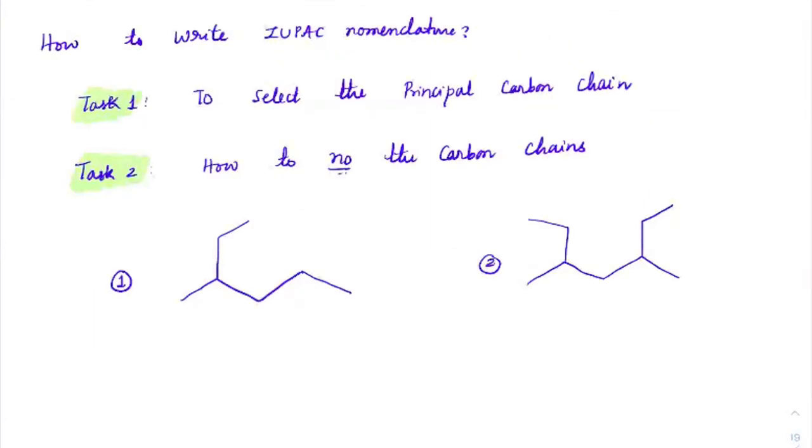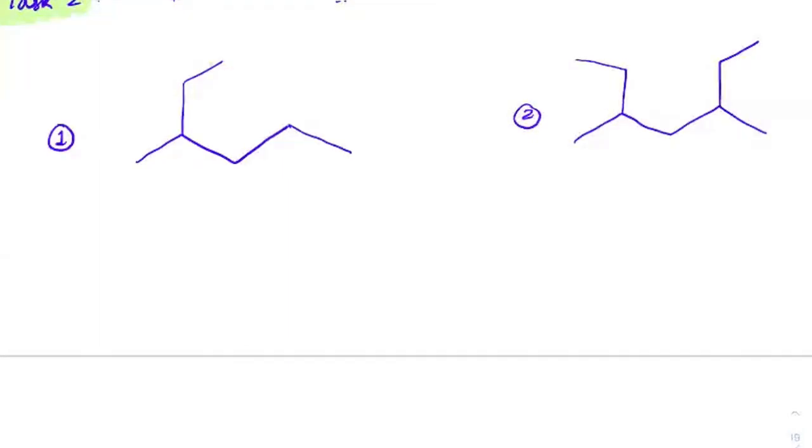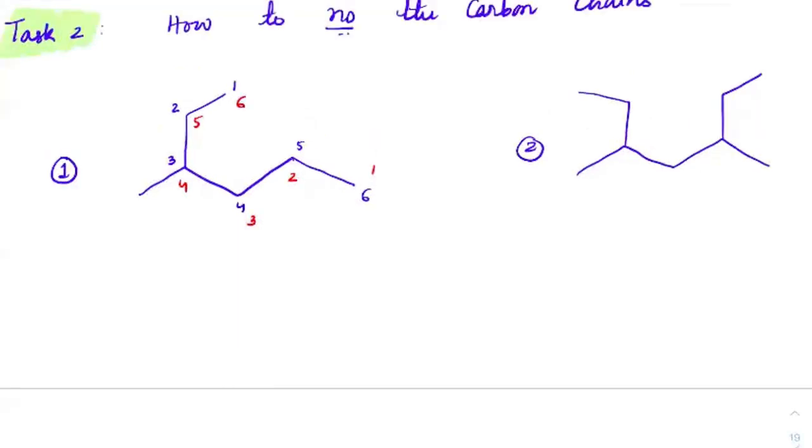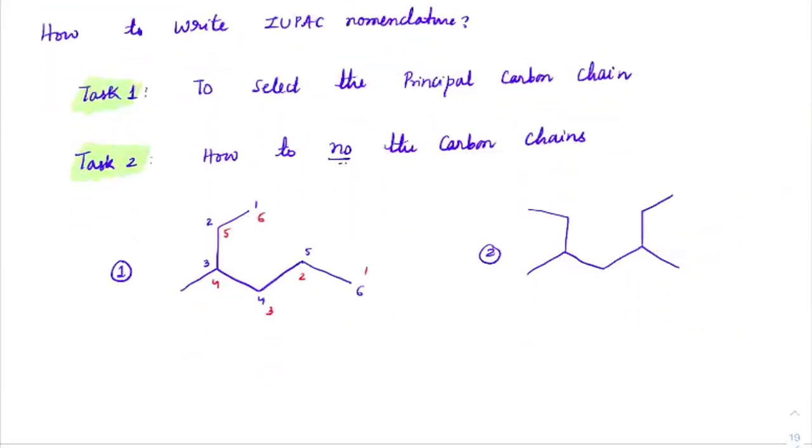So these two are pretty simple ones. The first one we have to do with the numbering. See, it is 1, 2, 3, 4, 5, 6. Suppose I give you the numbering this way, 1, 2, 3, 4, 5, 6. What are the two tasks I did? First task was to identify the longest chain. Second task was to give the numbering. Right? That is what we have done. These are the two tasks we always have to do with IUPAC.